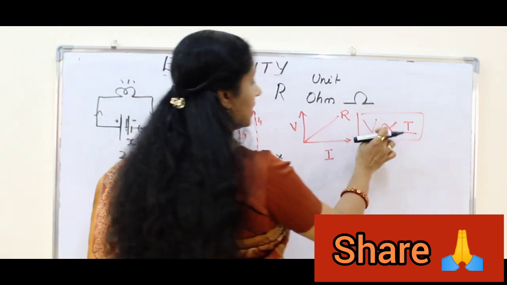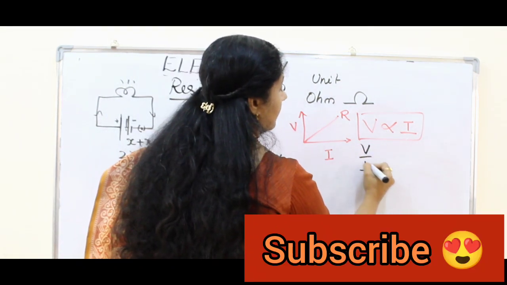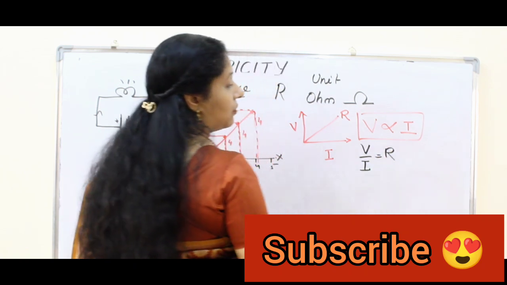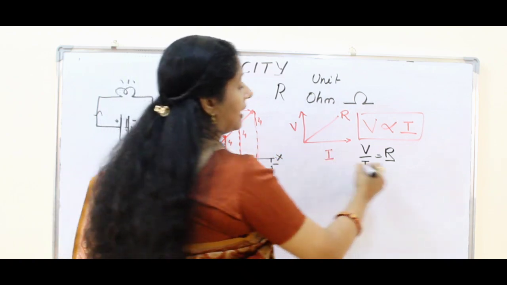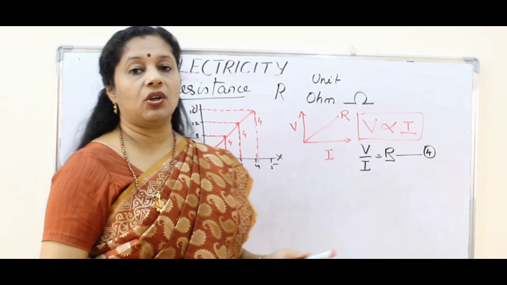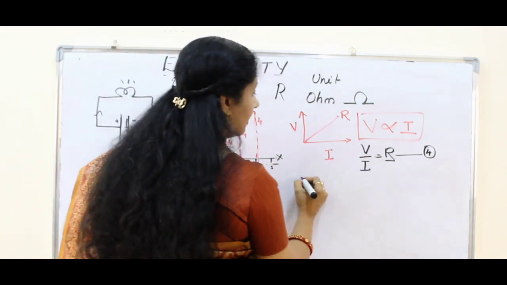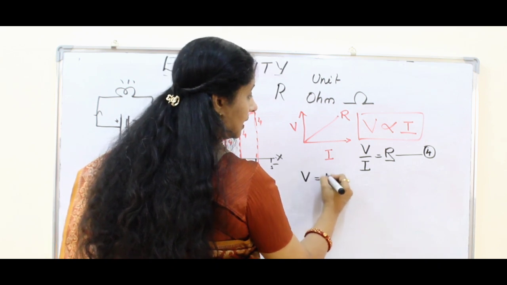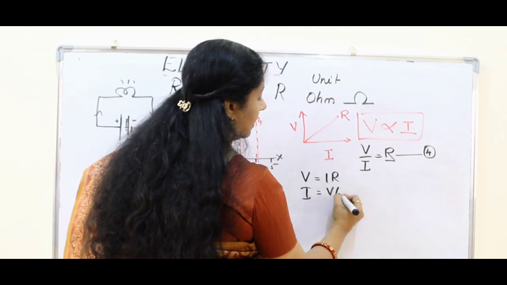Suppose if you want to change the proportionality sign, we have to add a constant. So V by I, we can take it as R. R is a constant, that is resistance, and this is the fourth equation we are learning. V by I is equal to R, which represents Ohm's law. So from this we can again calculate V is equal to IR, or I is equal to V by R.